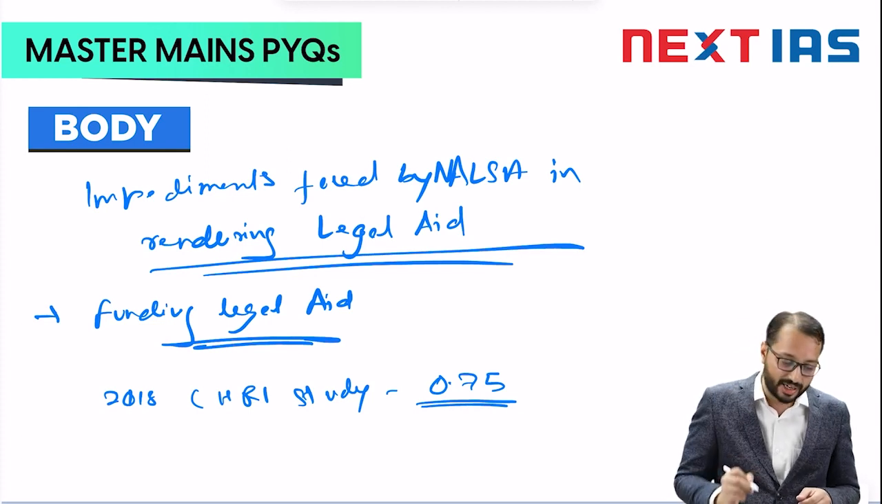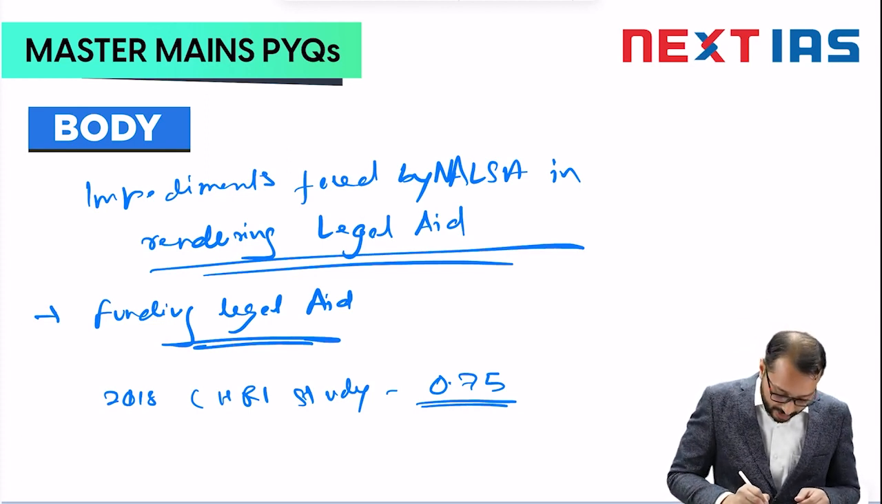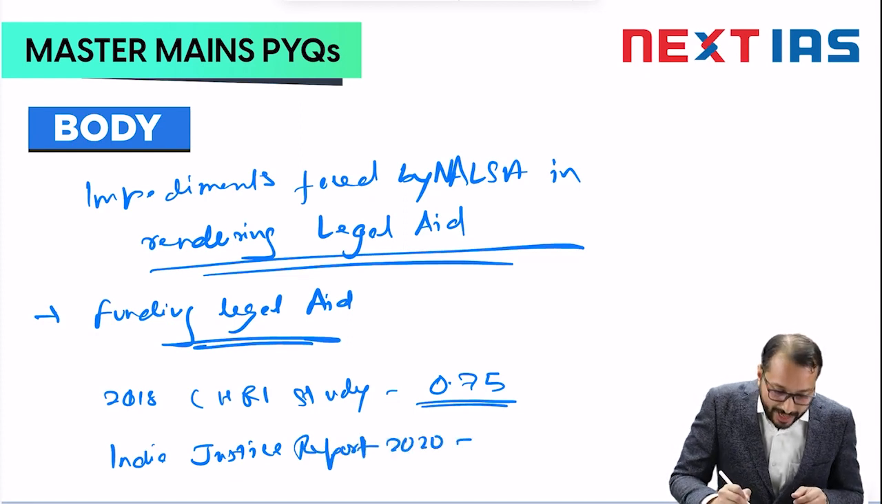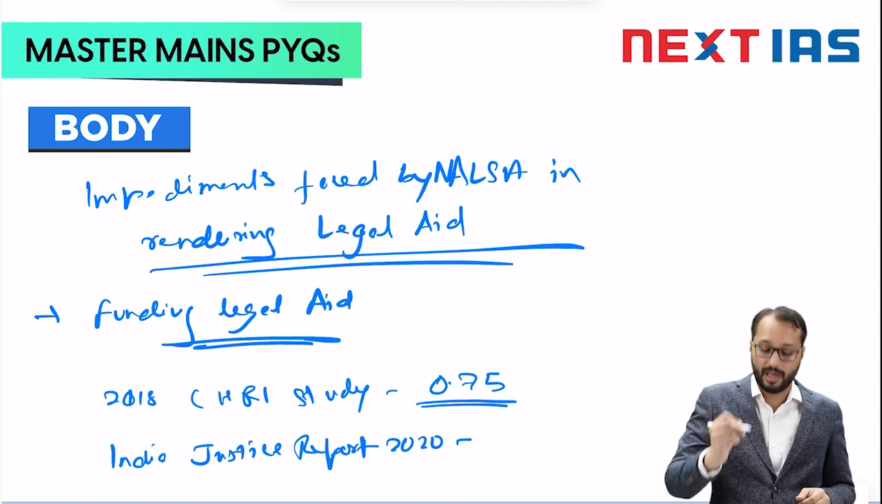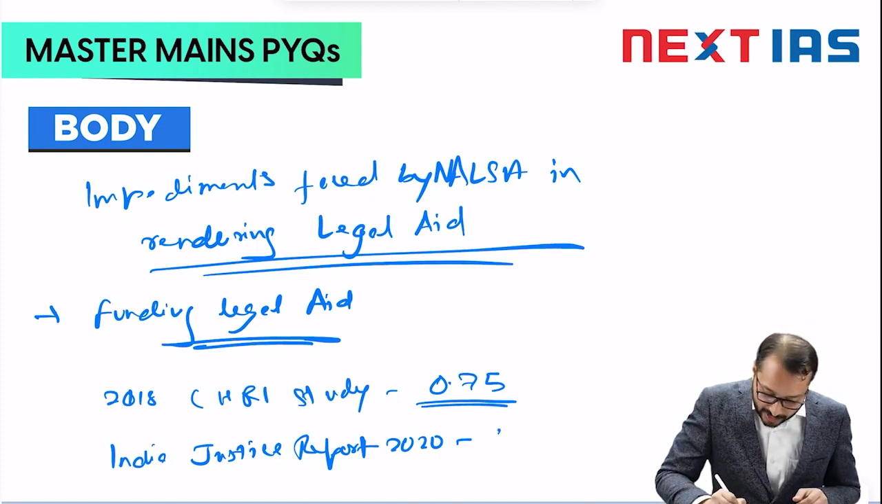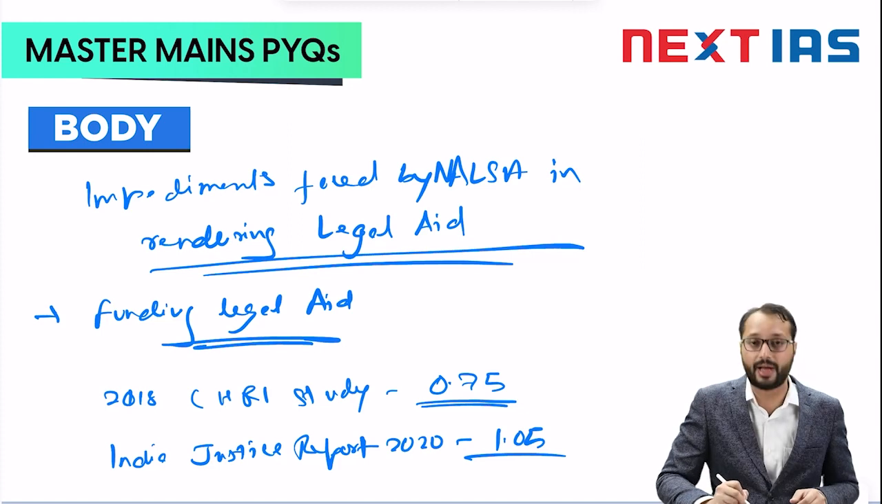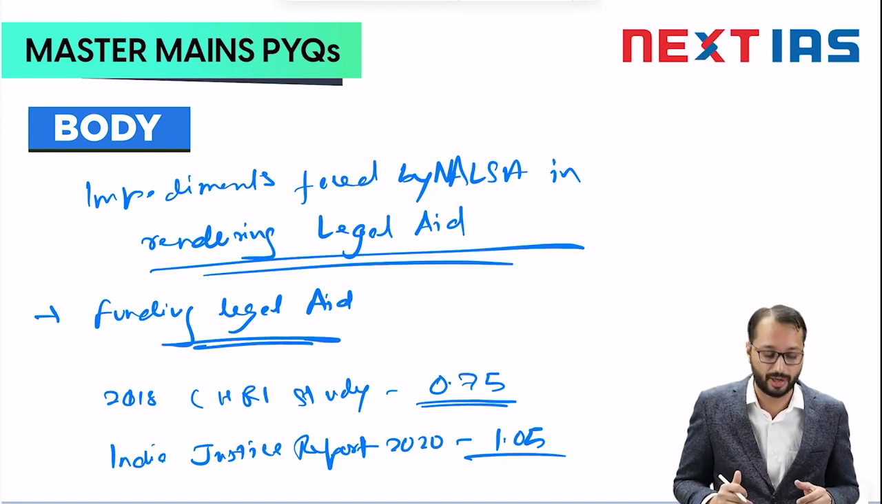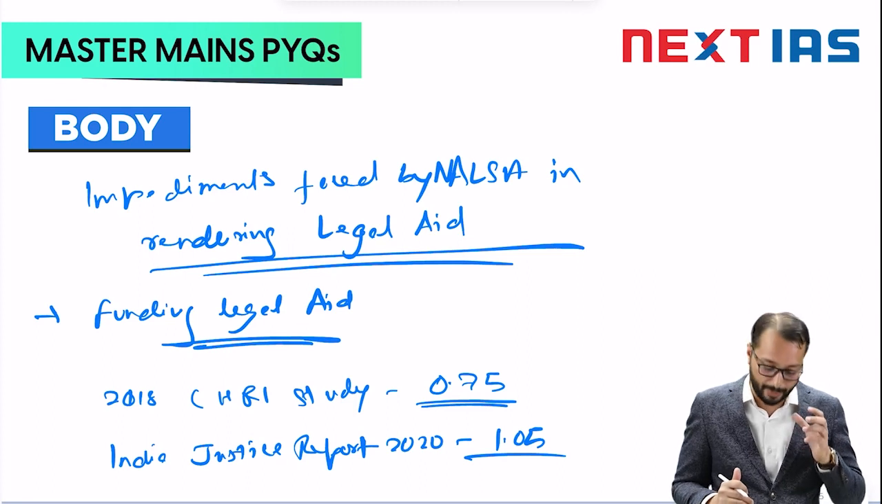A very recent study by Tata Trust, that is the India Justice Report of 2020, highlights that the per capita spending is not more than rupees 1.05 in India, which is extremely poor if you look at the other developed countries and some of the developing countries, right? So funding legal aid is a big problem.